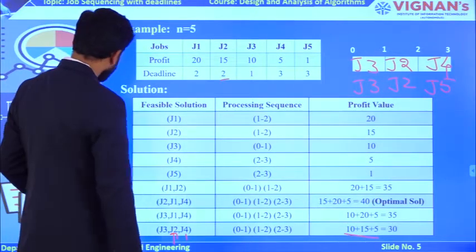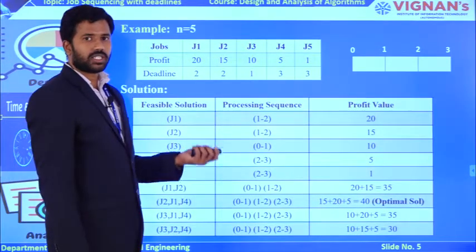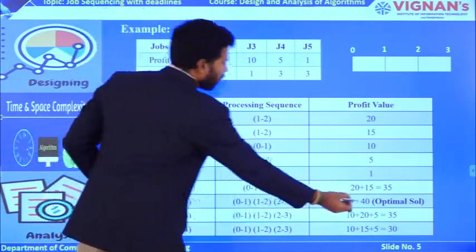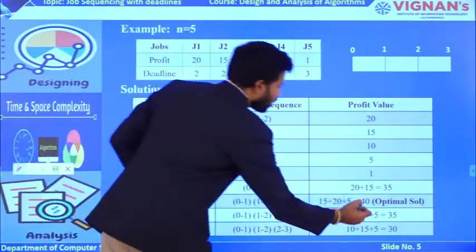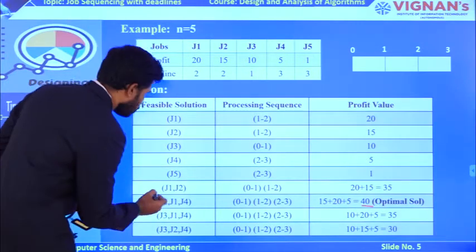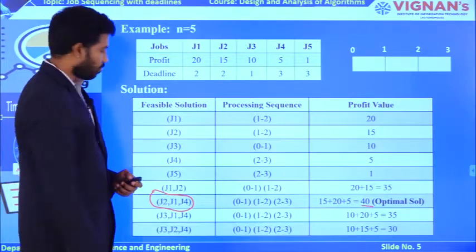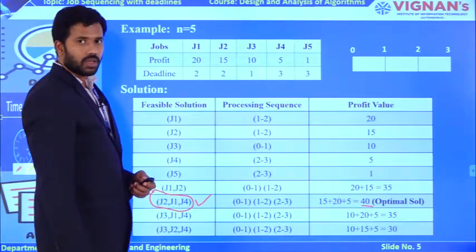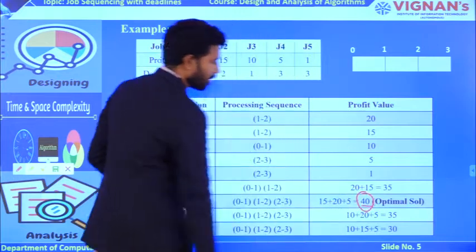So based on this discussion, you just find out which solution sequence generates the optimal solution, which is the maximum profit value. Among all these solutions, 40 is the maximum, that's why it is called the optimal solution. This is my solution sequence: J2 followed by J1 followed by J4. If I follow this sequence to execute these jobs with a single CPU, ultimately I have the capability to gain 40 as a profit.